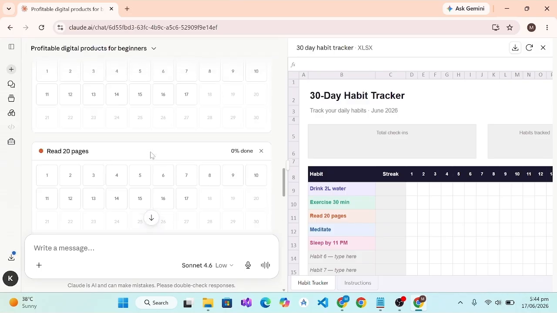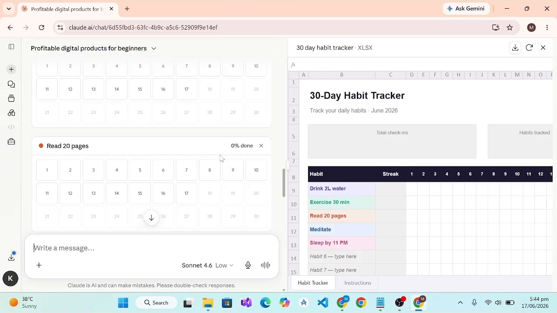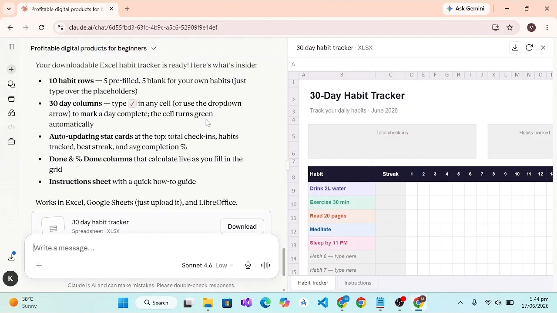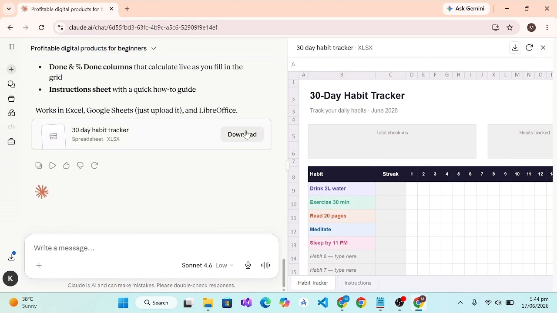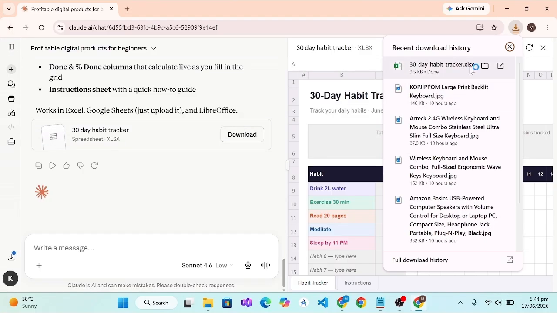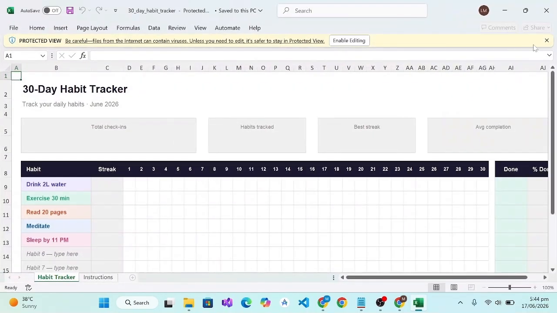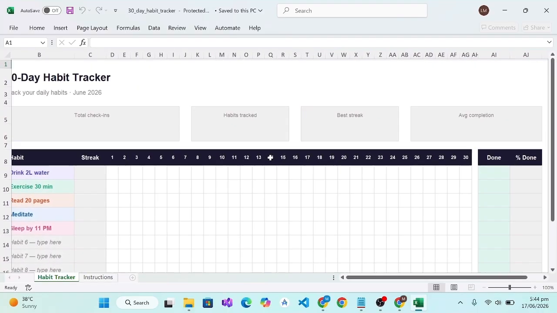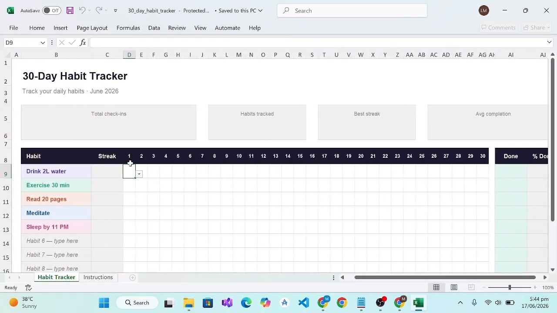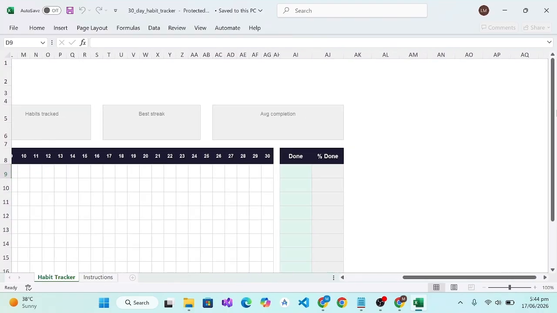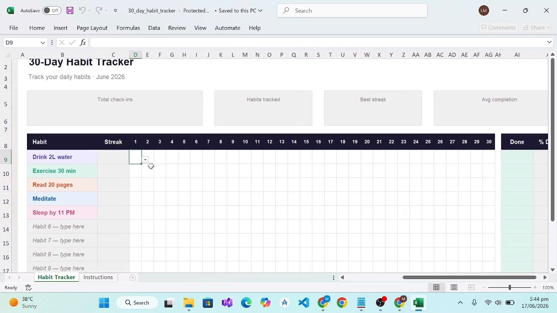As you can see before, it gives us just a sample that we can only see here, but after we give it a prompt to make it downloadable, we get a downloadable file. After clicking here, we will have to download our file. So here you can see our file is downloaded, and here we can open it. The Excel file is starting, and here is our habit tracker. You can see everything is editable. First day, total checks, habit track, best streaks and average completion.